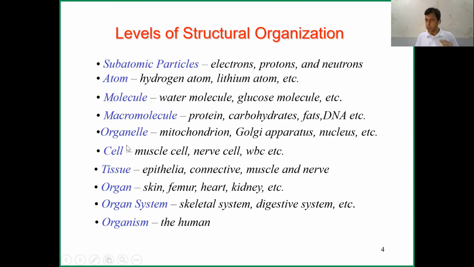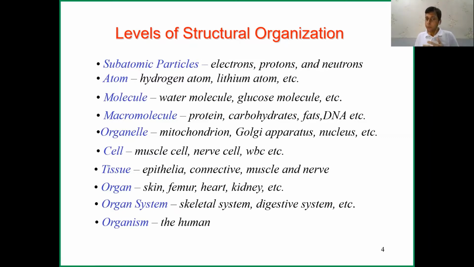This is the basic unit of our body. And we have different kinds of cells: muscle cells, nerve cells, WBC, RBC, lots of things. And the shape, size, and function of these cells are different. Each cell has a specific function. Okay, they are designed to do some specific function in our body, but all of them have some similarity. This is the homo hetero effect. Homo is giving the similarity and hetero is giving different functions.